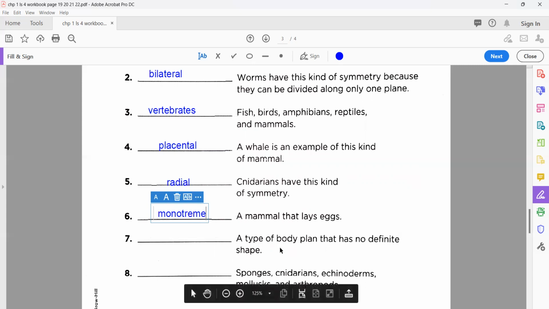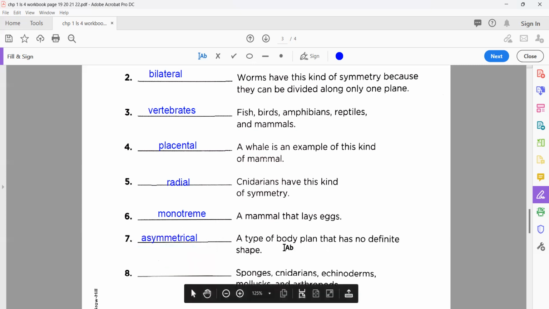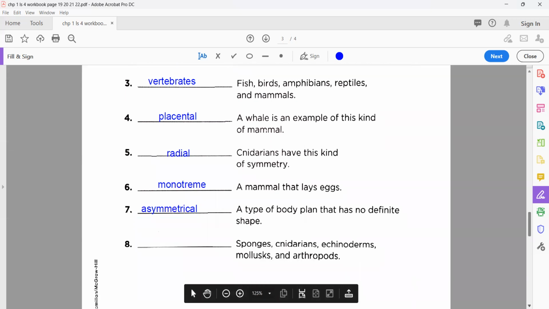Okay, next, a type of body plan that has no definite shape. It means you can't divide it into equal parts, or you can't get the mirror image after you divide that kind of body plan. So then what do we name this? Asymmetrical. Very good.